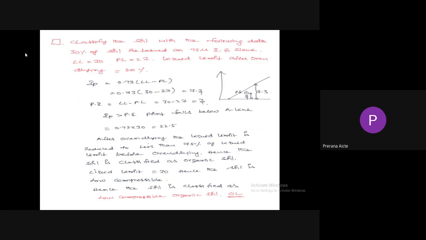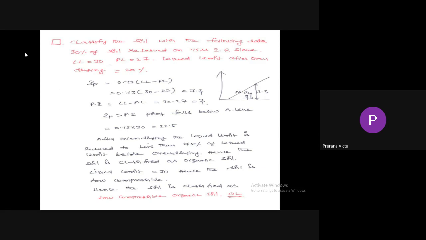Here one more problem is there. Classify the soil with the following data. 30% of soil is retained on 75 micron IS sieve. That means 70% passes through the 75 micron IS sieve, hence it is called fine grained soil. Liquid limit equal to 30% and plastic limit equal to 27. Liquid limit after oven drying equal to 20%.